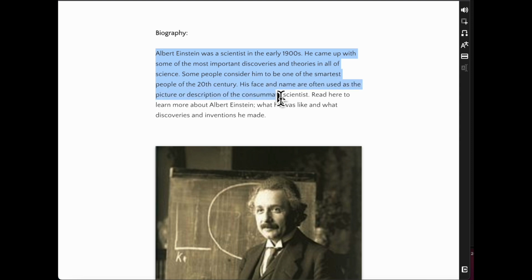This is actually another opportunity to use some of the features of Snap and Read. We can have this read to us. Albert Einstein was a scientist in the early 1900s. We can also decide we wanted to level this text.